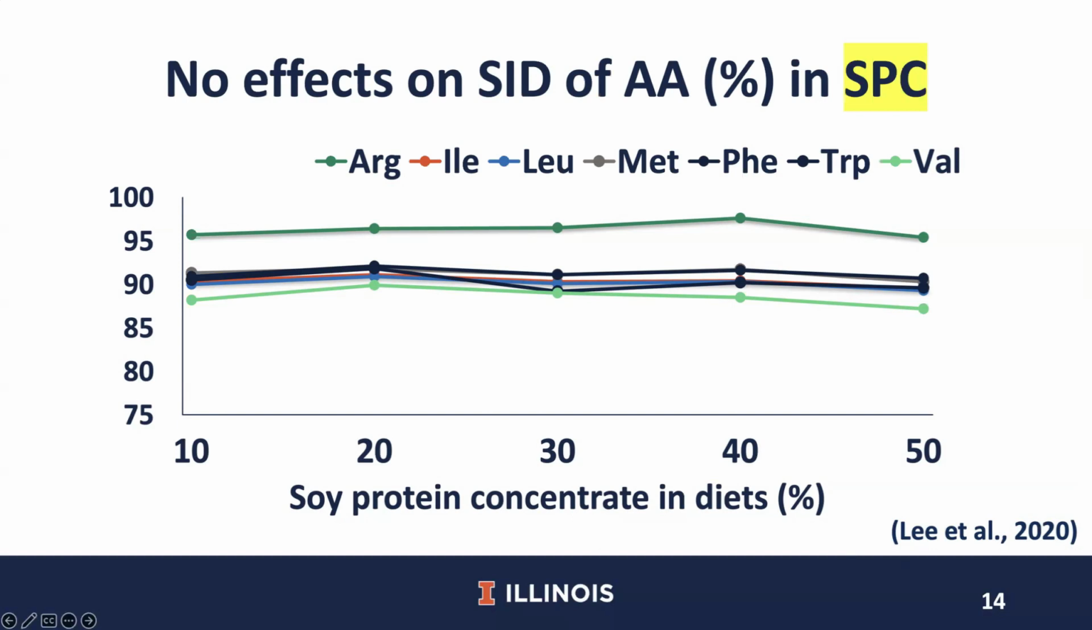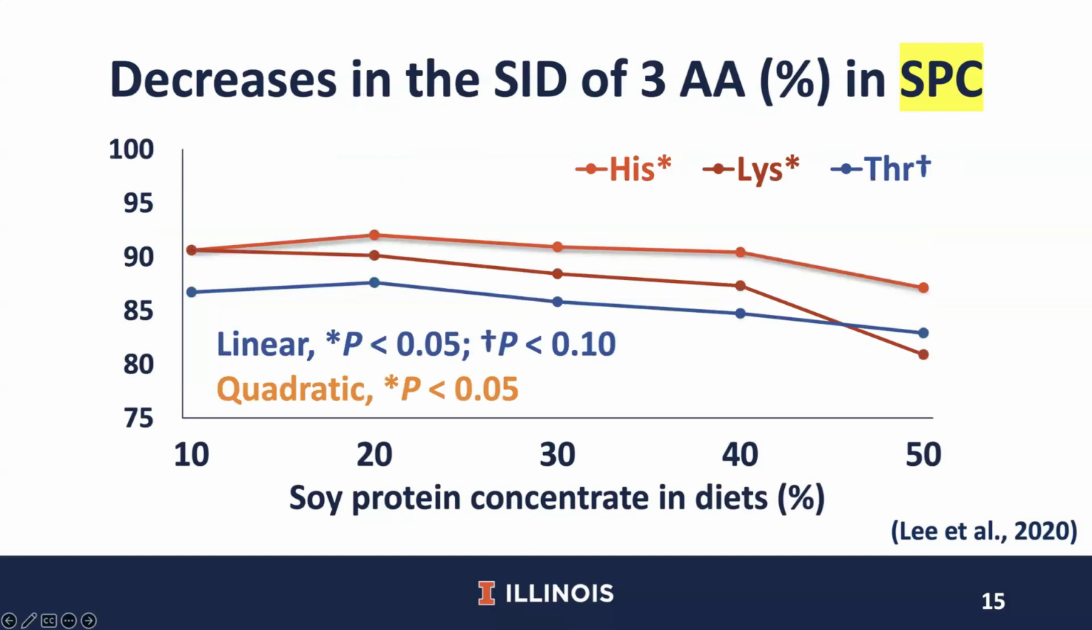And we can see that there were more amino acids that were not affected by dietary protein level in experiment 2 compared with experiment 1. This can be explained by reduced oligosaccharides in soy protein concentrate compared with soybean meal. However, there were a few amino acids that were affected by increasing soy protein concentrate in diets. The SID of histidine, lysine, and threonine quadratically or linearly decreased as protein levels in diets increased.